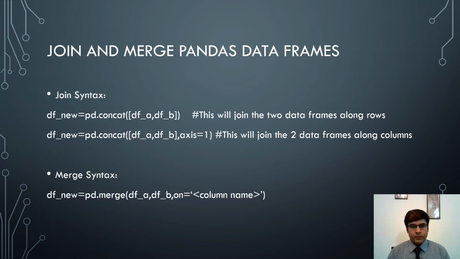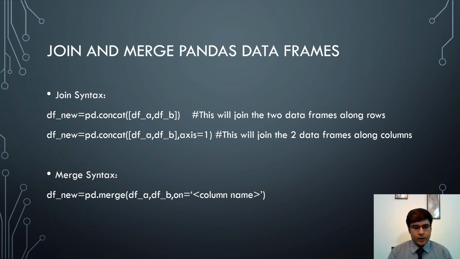Next we see join and merge in pandas data frames. The join syntax is: the new data frame is equal to pd.concat, and within brackets the parameter is a single list containing two elements, that is the first data frame and the second data frame. So this will join the two data frames along rows.